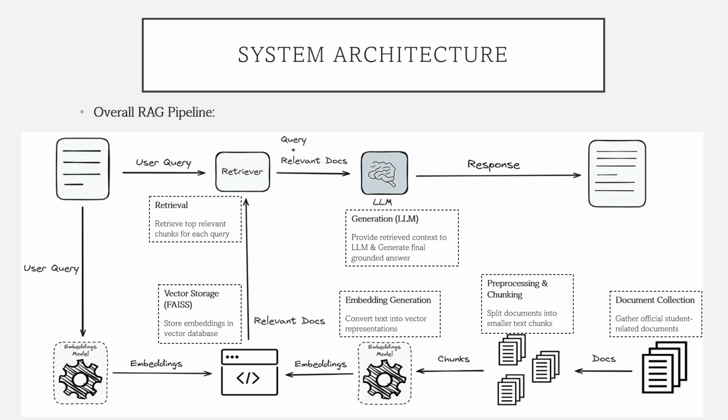The system architecture shows how it follows a RAG pipeline. Documents are collected and split into chunks, converted into embeddings, stored in FAISS, and relevant chunks are retrieved for each query, then passed to the LLM to generate answers. All models use the same retrieved context, ensuring fair comparison.